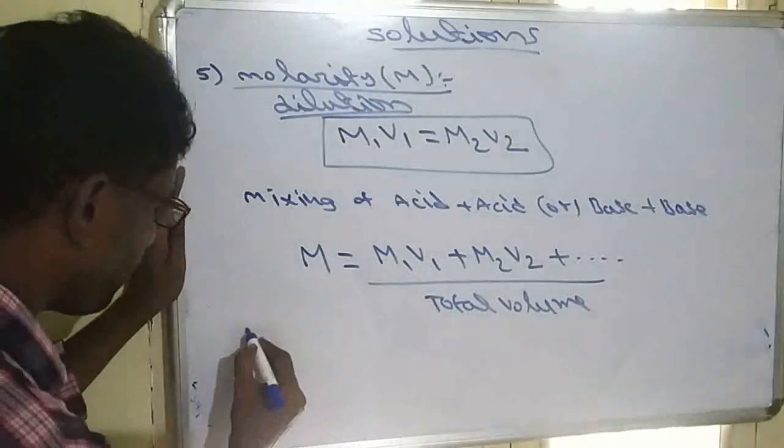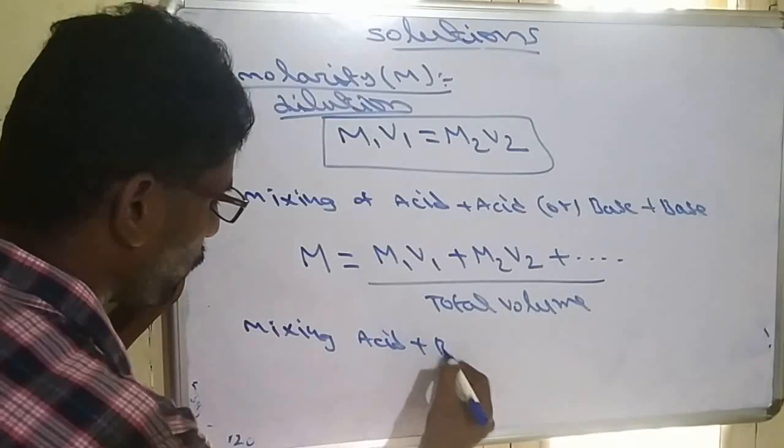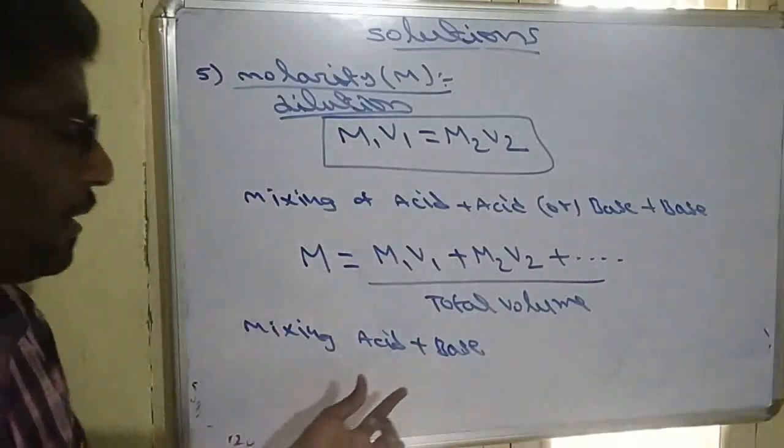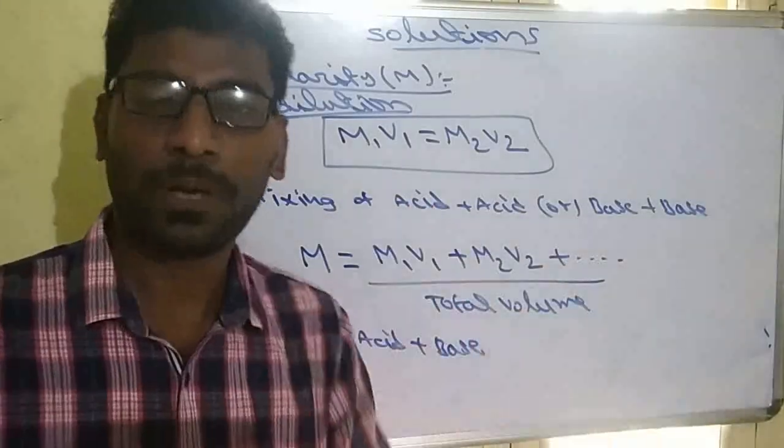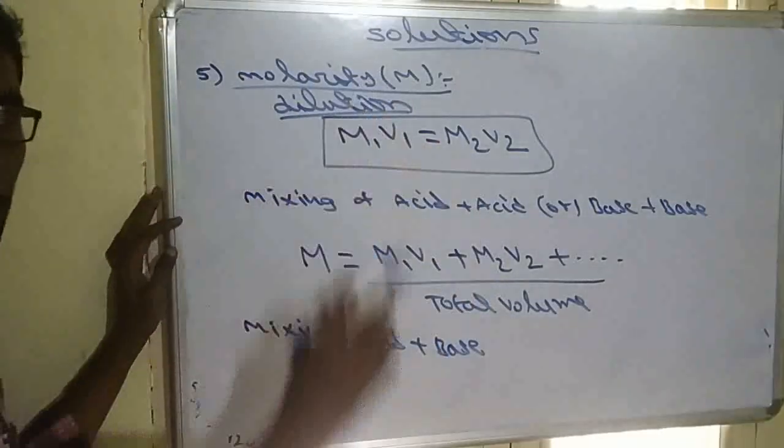But suppose we are mixing one acid plus one base, then we cannot determine the molarity directly. We always use normality. What is normality? I will explain.